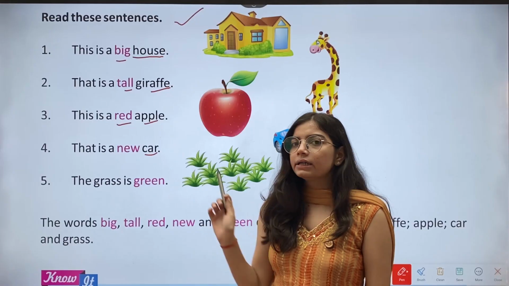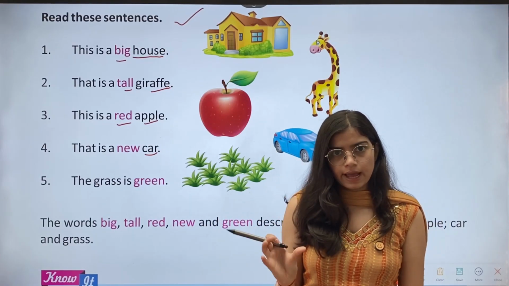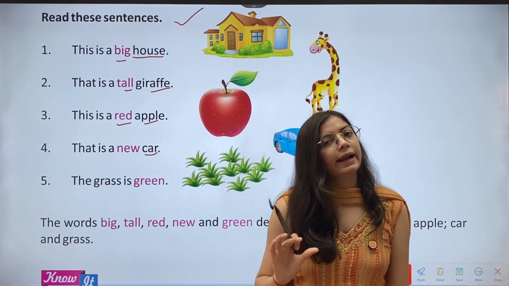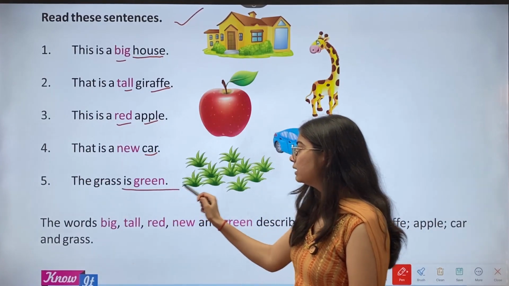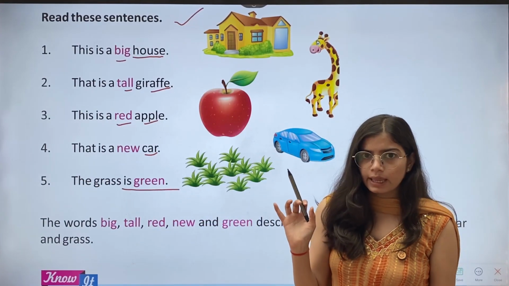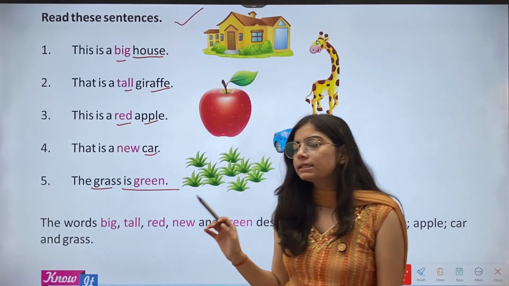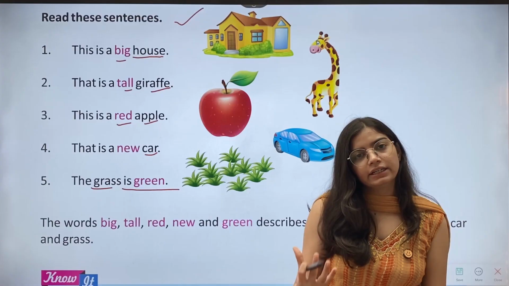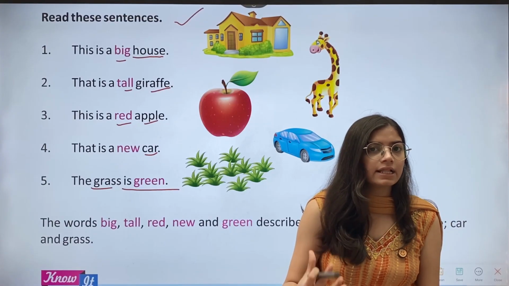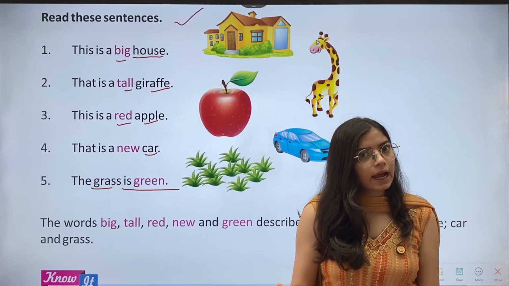Now car is a noun and new is an adjective here. Okay. Then fifth, the grass is green. Again, the grass is the noun here and the green is the adjective here. Why? Because it tells about the color of the grass.